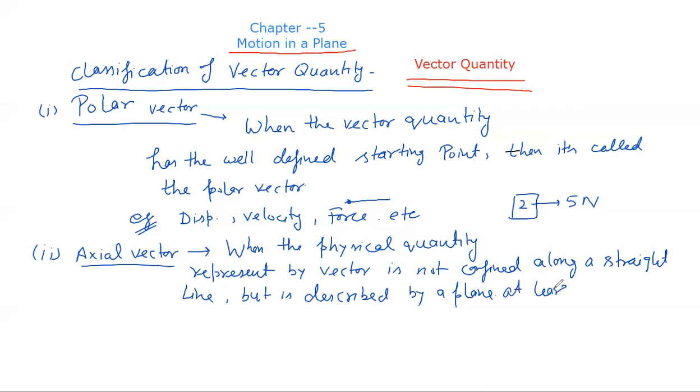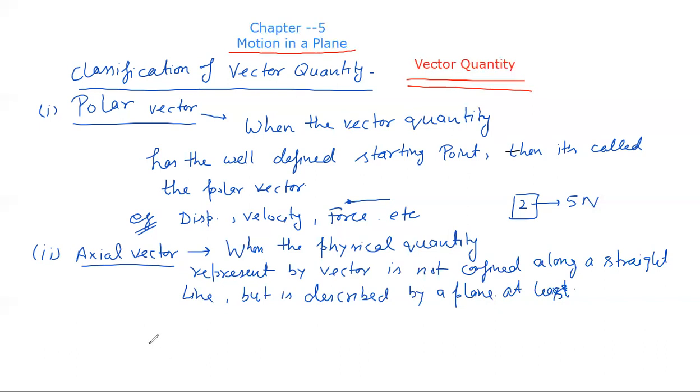Like torque, angular velocity, rotational motion, all the quantities of rotational motion. That means torque, angular momentum, angular velocity. For all of these we need to define a plane, so that quantity is called an axial vector.